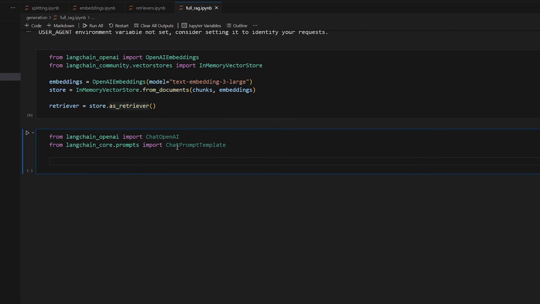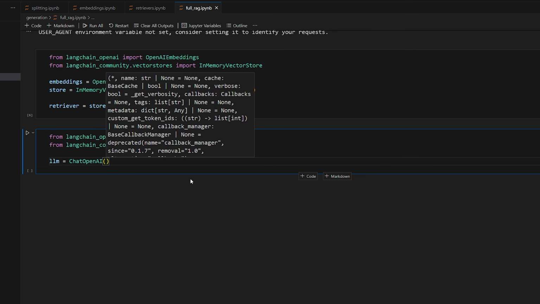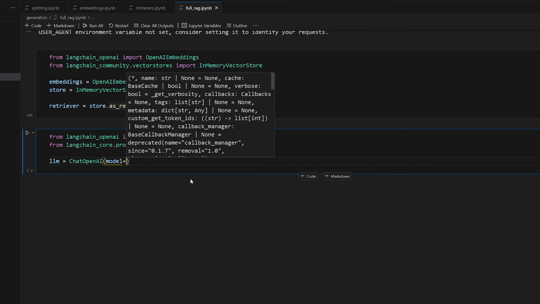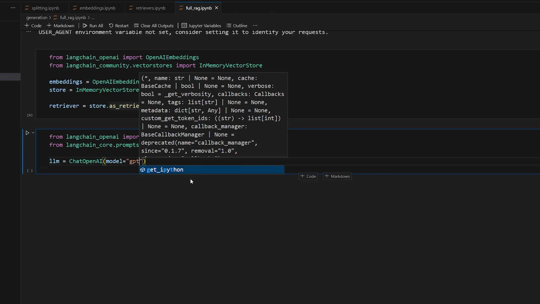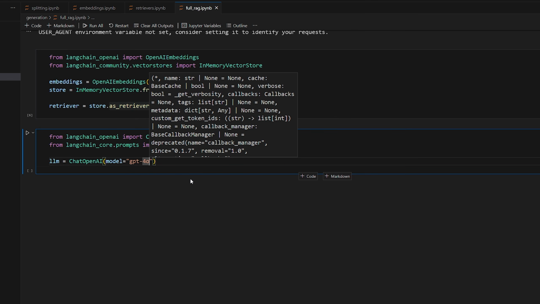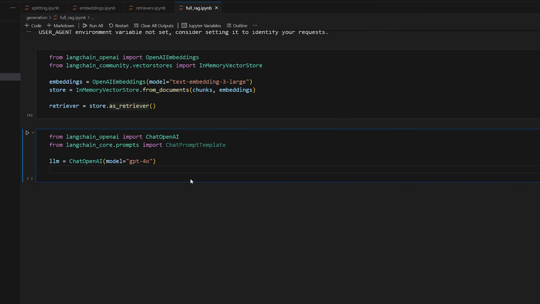We're also going to bring in our chat prompt template so that we can build a template for the prompt that we want to feed to our large language model, such as a system message and also a user message. I'll show you that in a second. First we'll do large language model is equal to chat OpenAI, and now we just want to tell it what model we want to target. So we'll do model is equal to GPT-4o. You can use whatever one you have access to or want. This is a pretty good and standard model to use for most purposes. And now that we have that, we can build our prompt template.